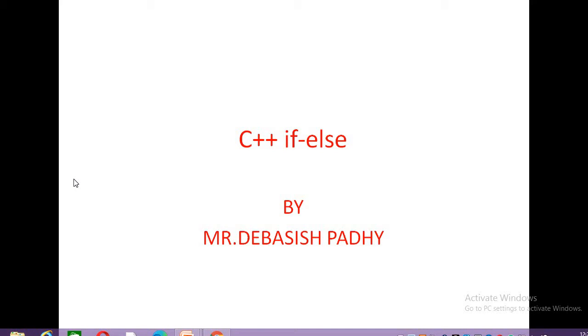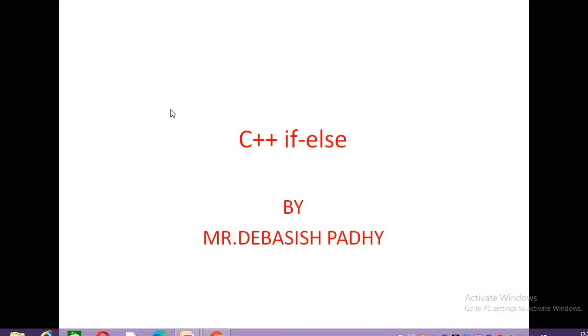But an else block without an if block is not possible. That means if in your program you have not written the if block, then there is no question of writing the else block. If block without else block is possible, but the reverse is not true.